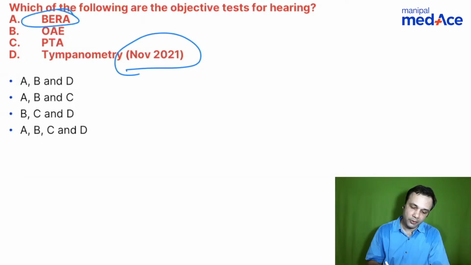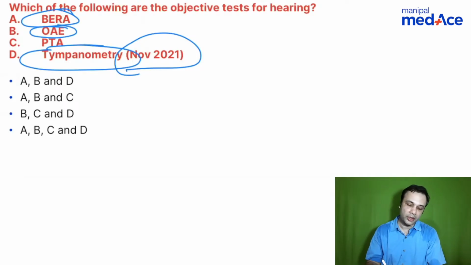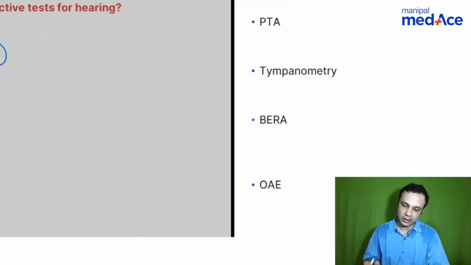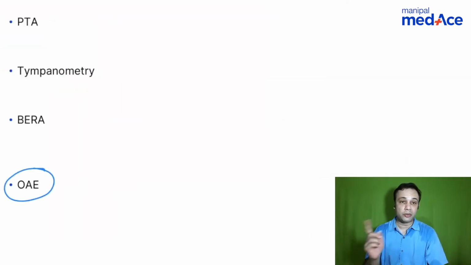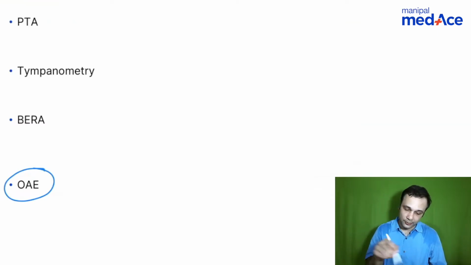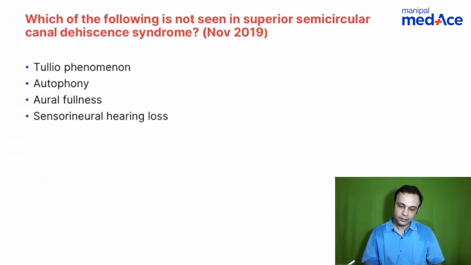Objective tests, straightforward: BERA and OAE and tympanometry. Okay, so three important objective tests here. Pure tone audiometry is a subjective test. So A, B, and D is the answer in this case. Right? And one more important here is otoacoustic emission, once again an objective test. So remember, among these four, tympanometry, BERA and OAE are objective, pure tone audiometry is a subjective test.